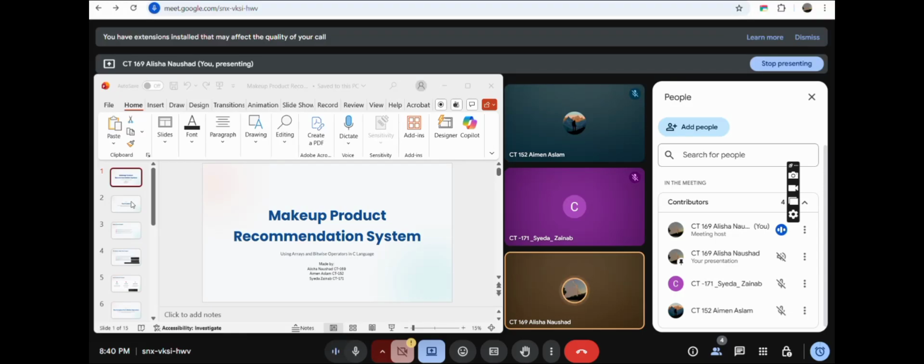Good morning, everyone. We are absolutely thrilled to be here today to present our project, the Makeup Product Recommendation System. This is a solution built entirely from the ground up in C, leveraging the inherent power of arrays and, most critically, bitwise operators. Specifically, we looked at a common everyday consumer frustration and sought to tackle it with an elegant, highly efficient programming solution.